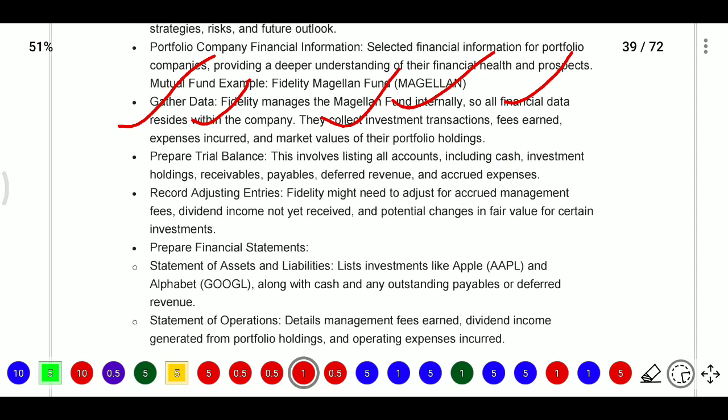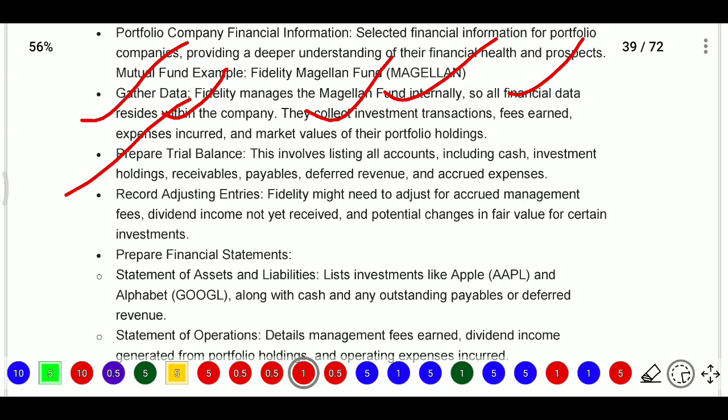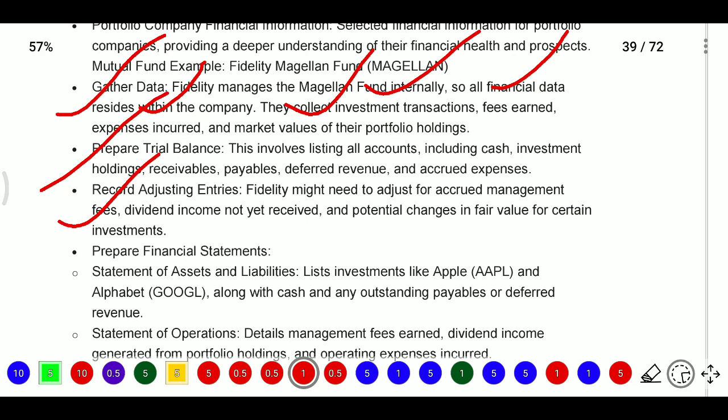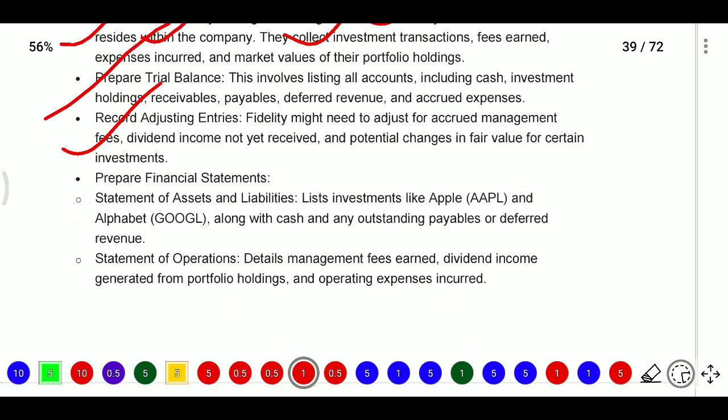After collecting the information, they will prepare the trial balance. This involves listing all accounts including cash, investment holdings, receivables, payables, deferred revenues, accrued expenses, whatever entries they post, and they will prepare the trial balance. After that, record some adjustment entries. Fidelity might need to adjust for accrued management fee, dividend income not yet received but where the right to receive is established, and potential changes in fair value of certain investments. After that they will prepare the financial statements.